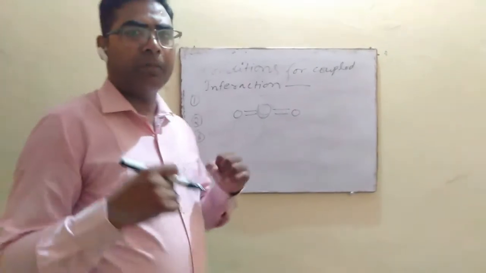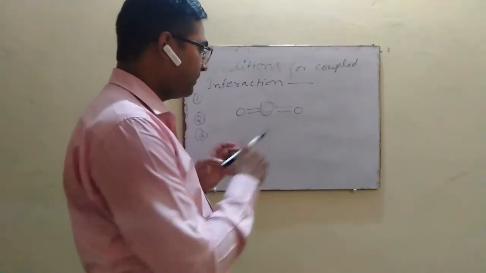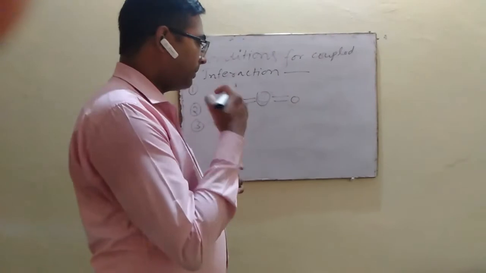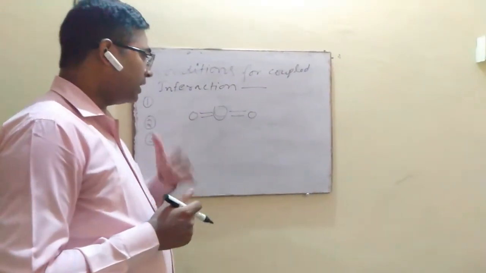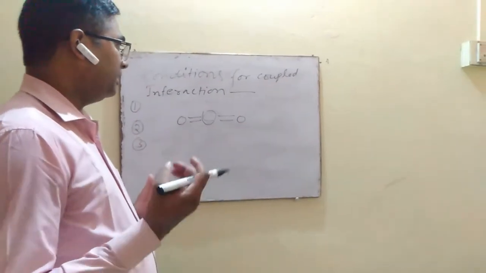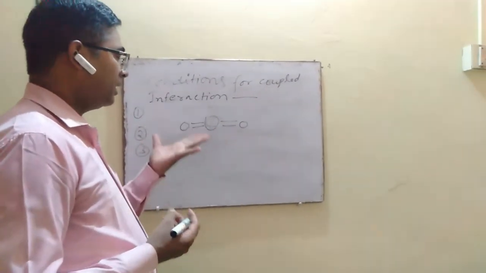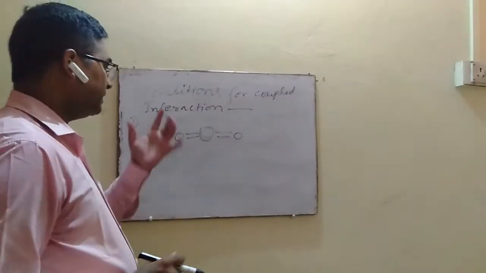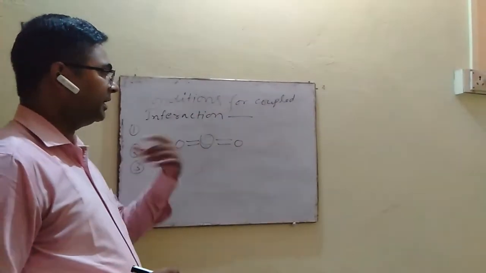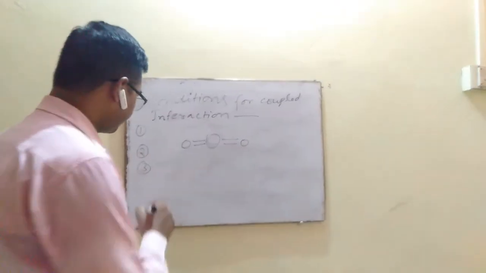Point number 3, if two different bond oscillators are separated by one or more than one carbon atom, then coupled interaction will be very weak, and as the separation increases by the number of carbon atoms, the chances of coupled interaction decrease.